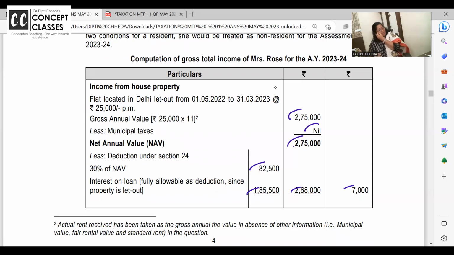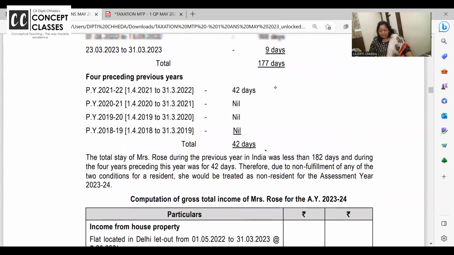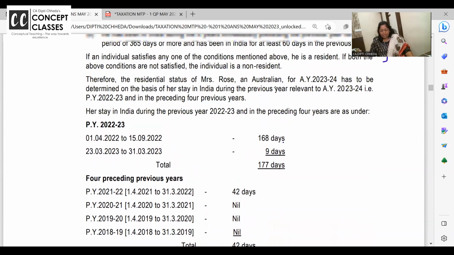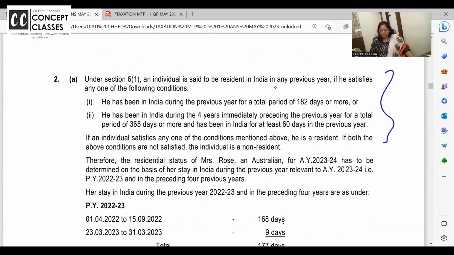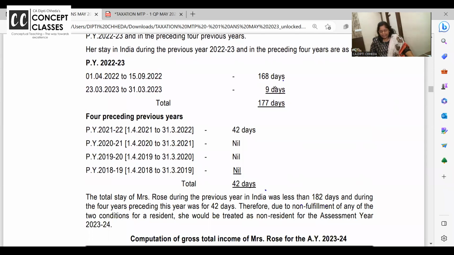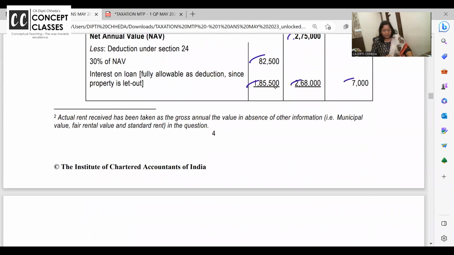So finally you are getting gross total income 7,000. Okay, it is clear, tell me. Easy. The only thing I am always seeing students losing marks on is that they are not writing the conditions, but for a 6-mark problem you need to write the conditions. Okay.